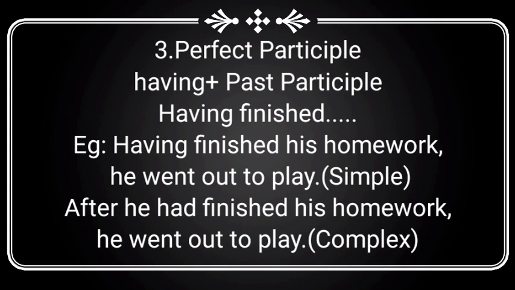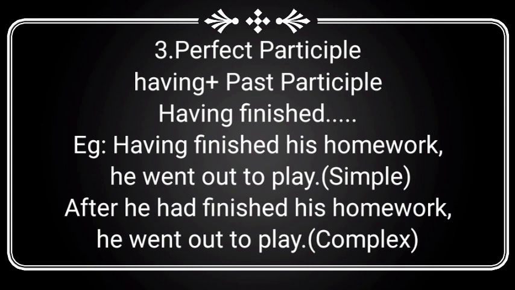This one is derived from a complex sentence, that should be, after he had finished his homework, he went out to play, because both incidents are in past tense. We have to find out which one took place earlier. For that we have to use past perfect tense. For the second incident we have to use simple past tense. In this sentence, first he finished his homework, then he went to play.